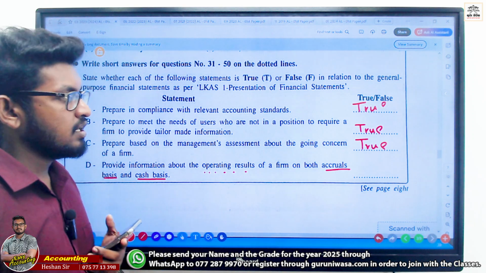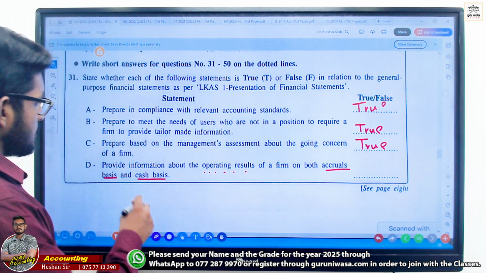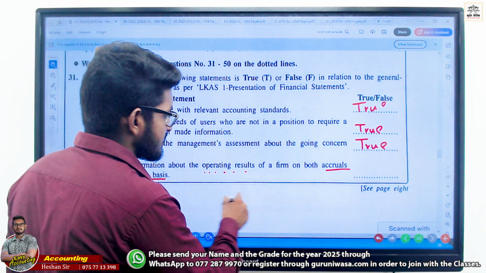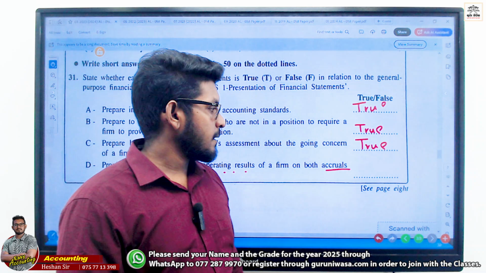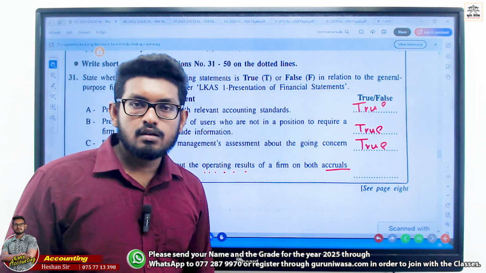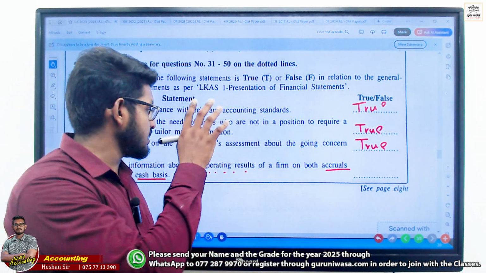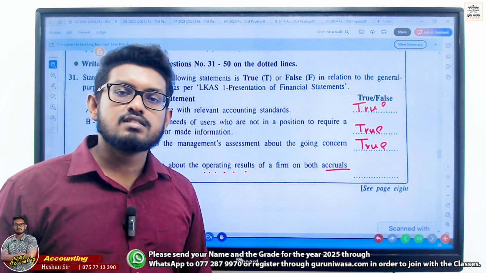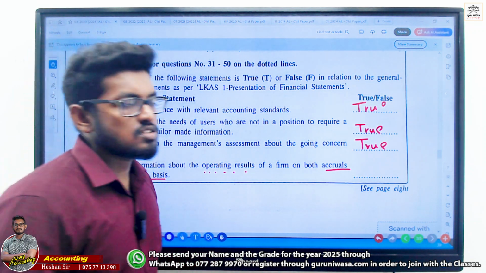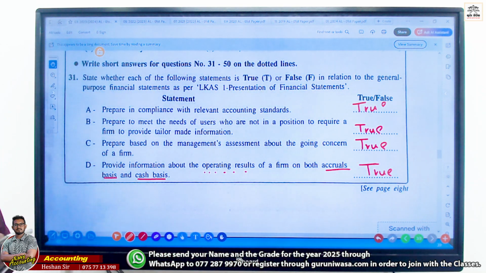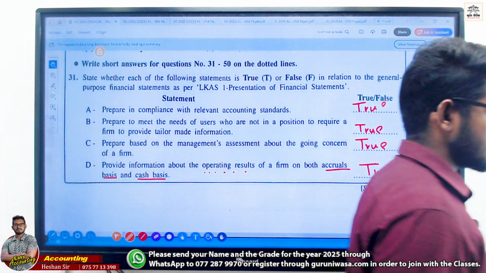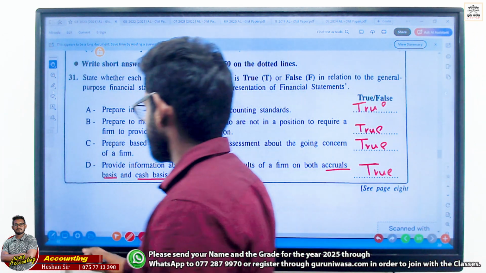Clearly, right? Now in here, provide information about the operating results of the firm on both accrual basis and cash basis. We prepare financial statements. There are many concepts, some coming under cash basis, some coming under accrual basis. Clear, right? So this is also true, right? It looks like both are true. All done, all true. Right.